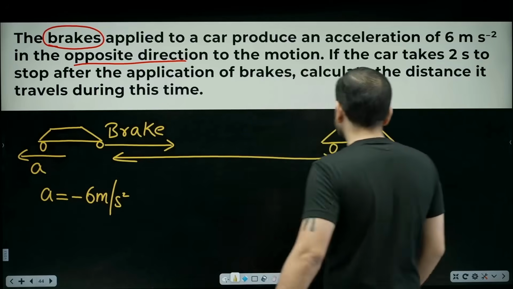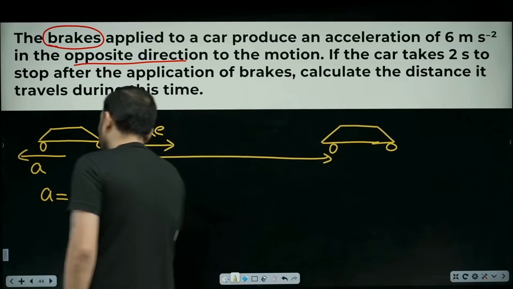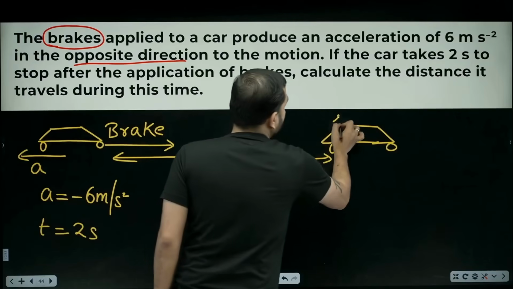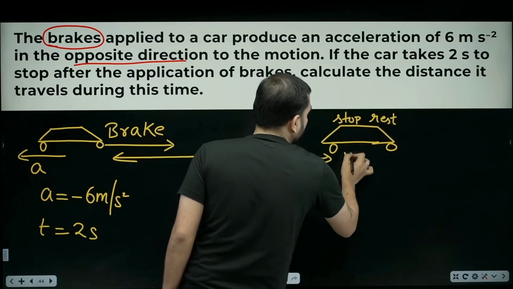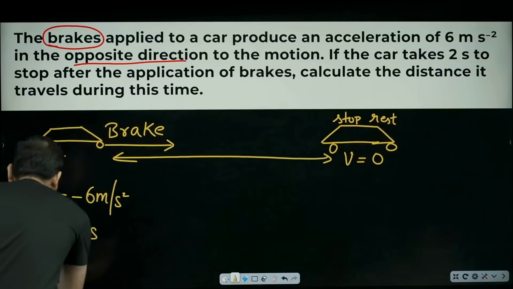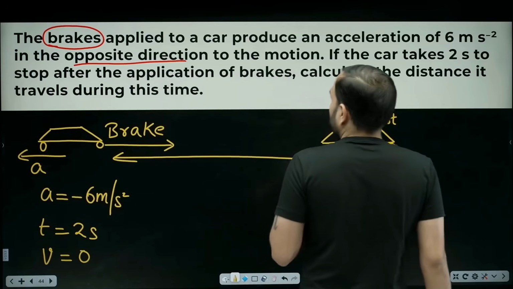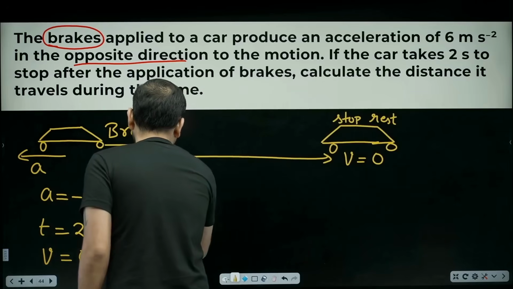Assume the car eventually stopped. If the car takes 2 seconds to stop, then how much time did the car take to stop? 2 seconds. Which means, beta, it came to rest. Came to rest means what is the final velocity? 0. Its final velocity is 0. Now they asked to calculate the distance traveled during this time. So basically S is asked.